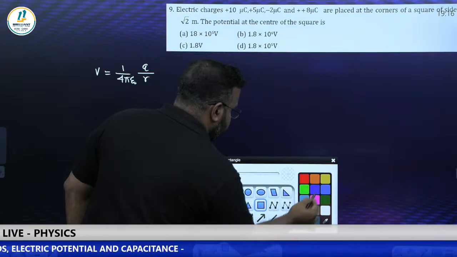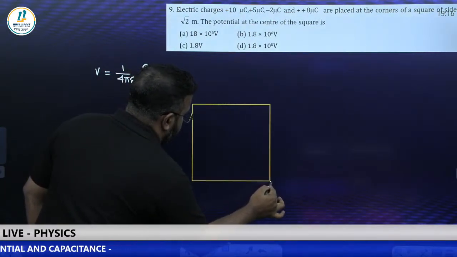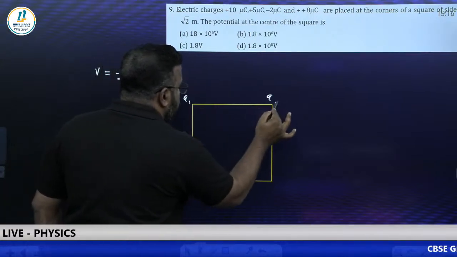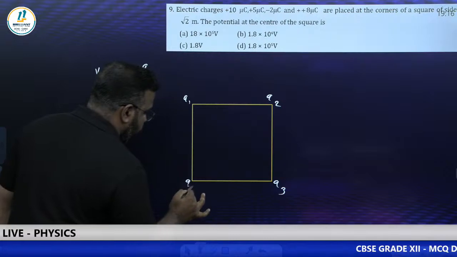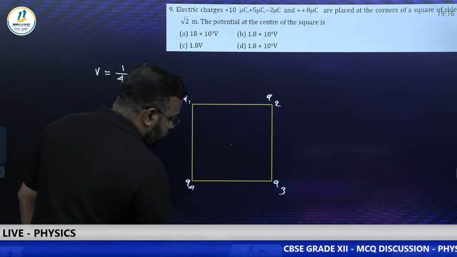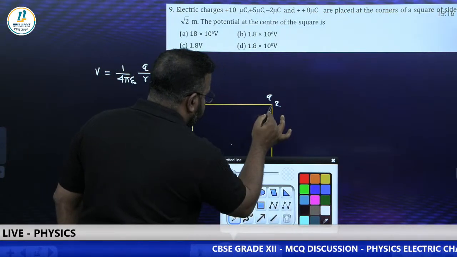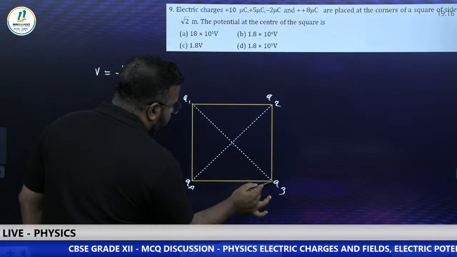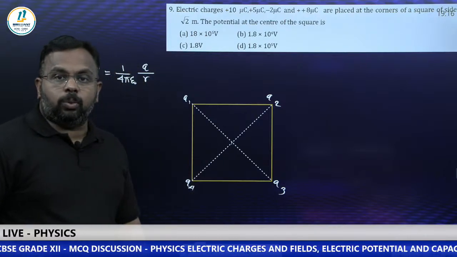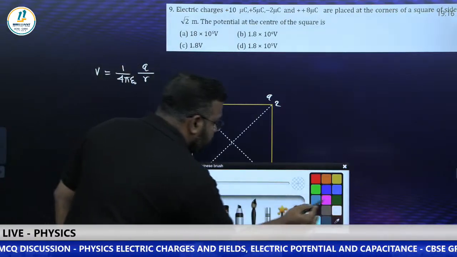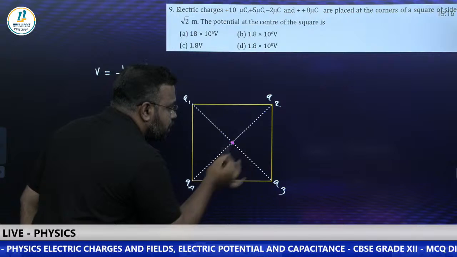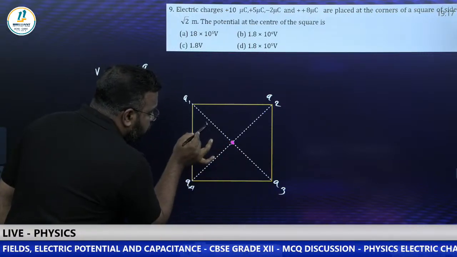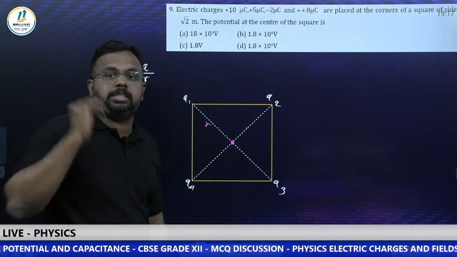So we have a square, and the charges are kept. So I'm just writing it as Q1, this is Q2, Q3 and Q4. So they're asking what is the net potential at this center. So we need to find the potential due to each charge separately and add. Here advantage is there. What is that? Since they are asking potential at this center, this distance will be the same for all the charges. So that means if due to Q1, if this is R, then this is R, this is R, this is R. So distance is same. Yes or no?